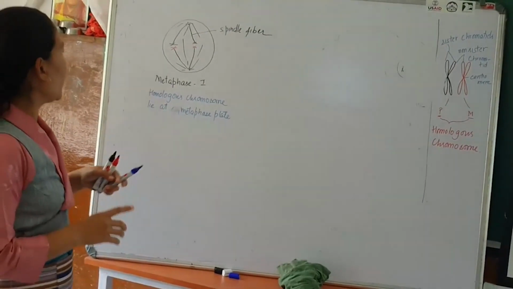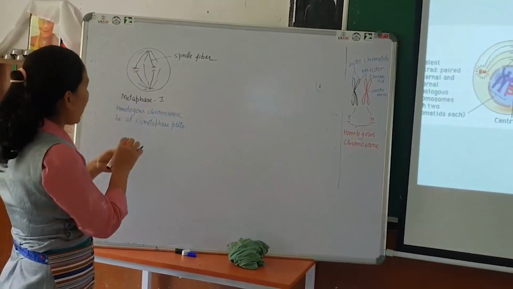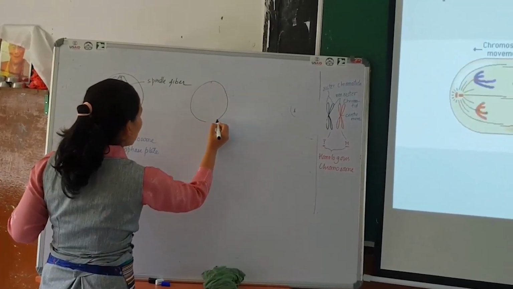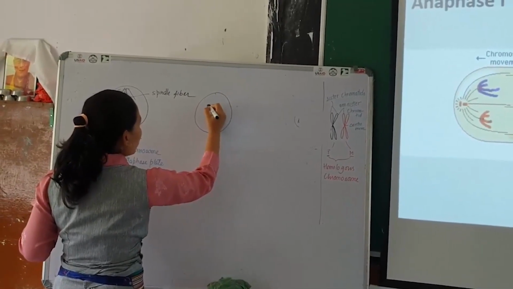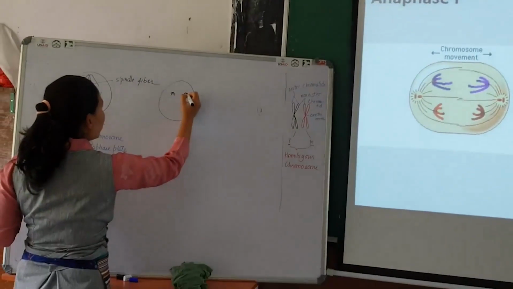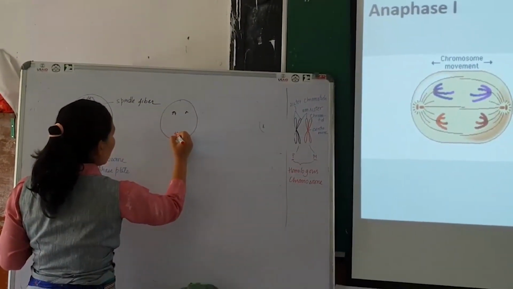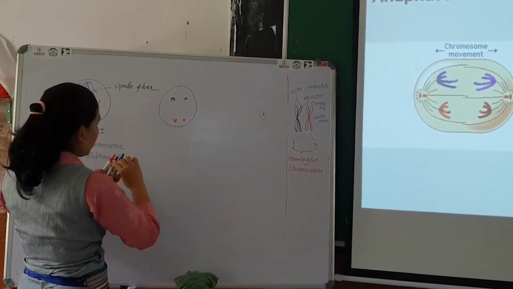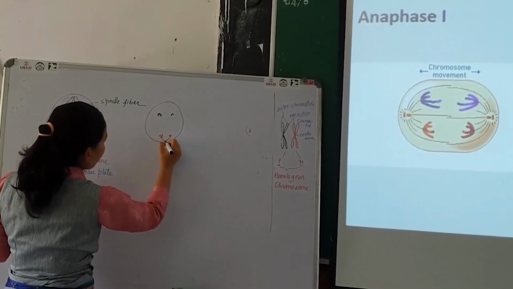Okay, and then this spindle fiber, it will pull the homologous chromosome apart during the anaphase 1 stage. So during anaphase 1, these homologous chromosomes are pulled apart by the spindle fiber, and this spindle fiber is attached to the chromosome at the centromere.